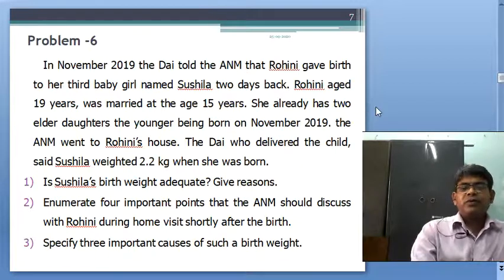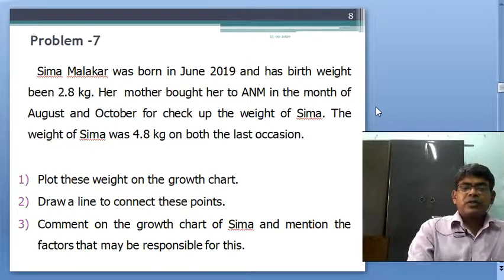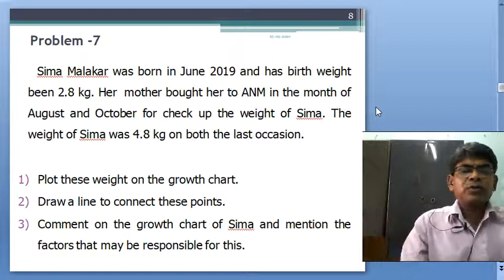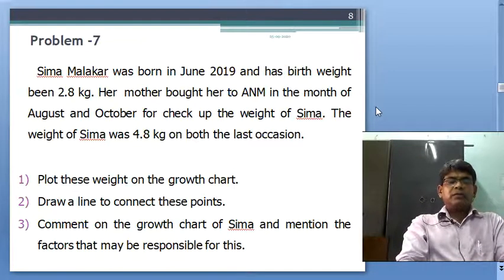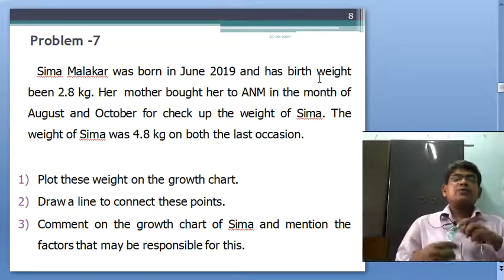Thank you. Next, now come to problem 7. This is for the growth chart. Shima Malakar was born in June 2019 with a birth weight of 2.8 kgs.